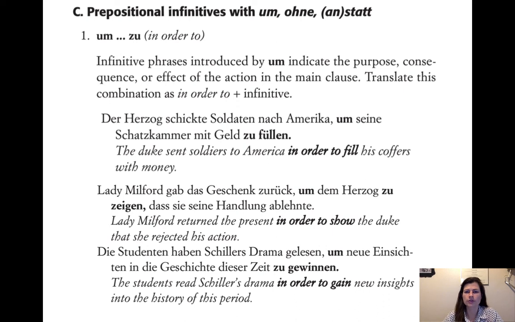These are slightly different types of phrases, but they work in a similar way, but this is sort of a new set of phrases. So um zu is related to zu. It works a lot like the zu infinitive phrases we were just talking about, except it takes it to the next level and it has a slightly different meaning. So infinitive phrases introduced by um zu create purpose, consequence, or effect of the action. So it means in order to, right?